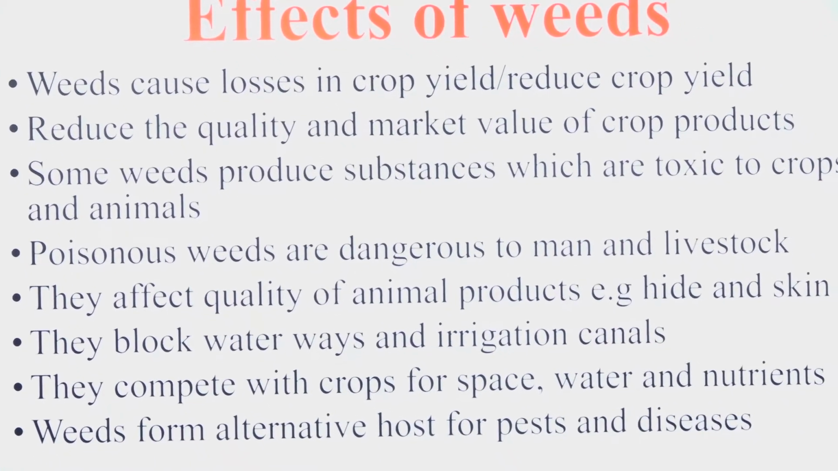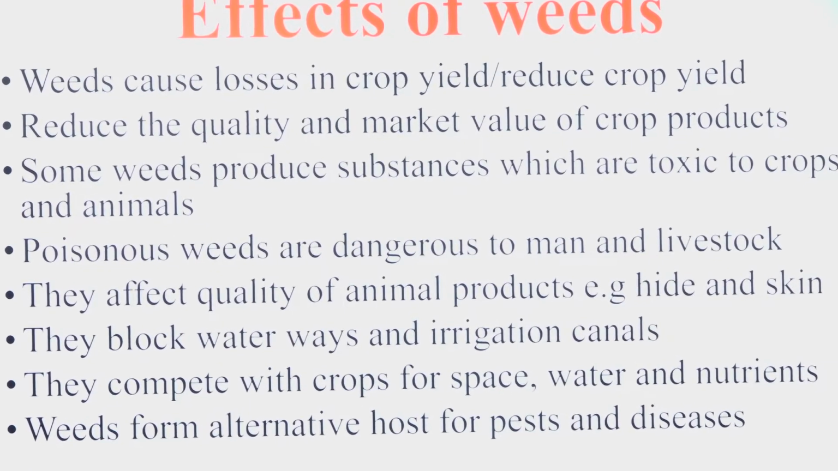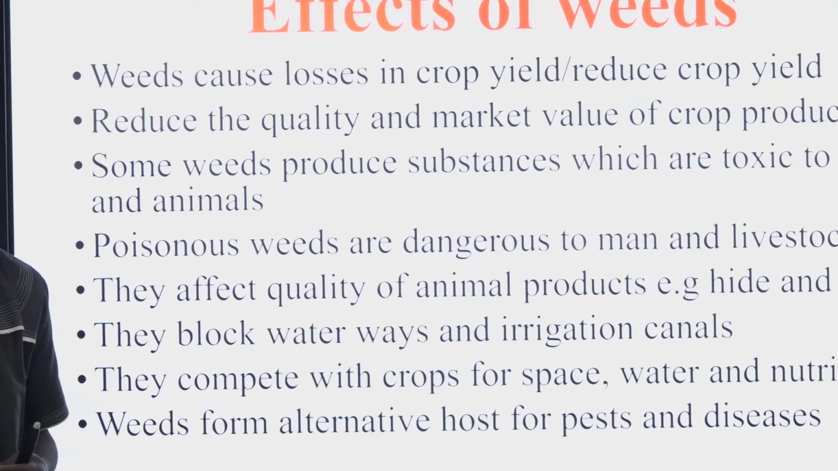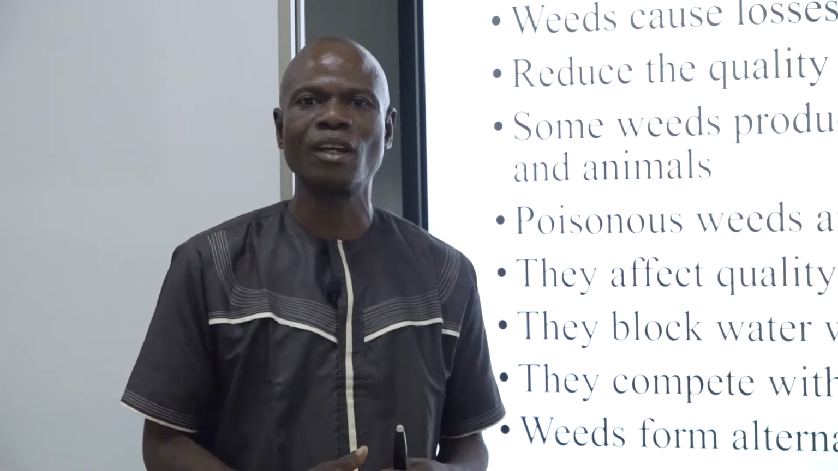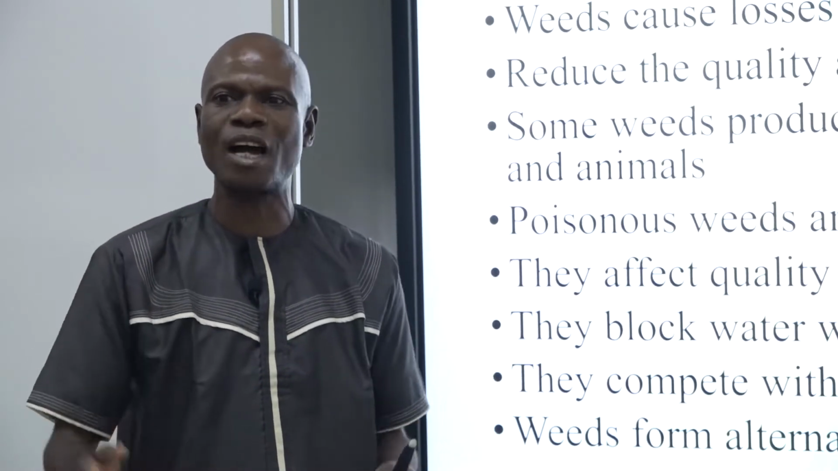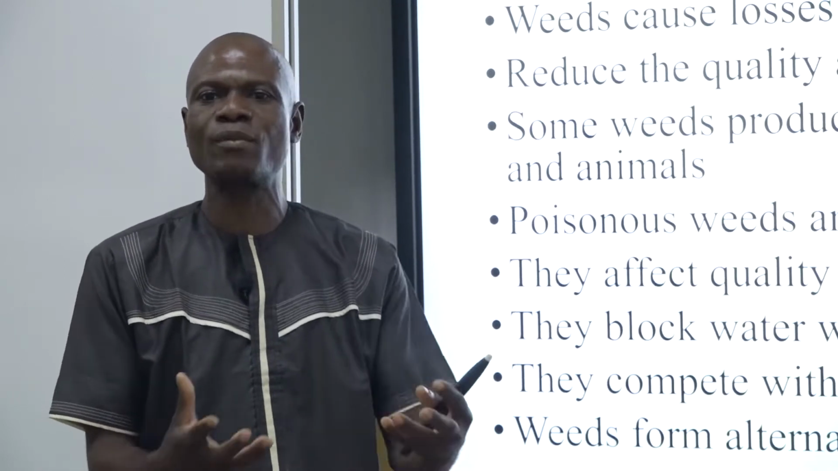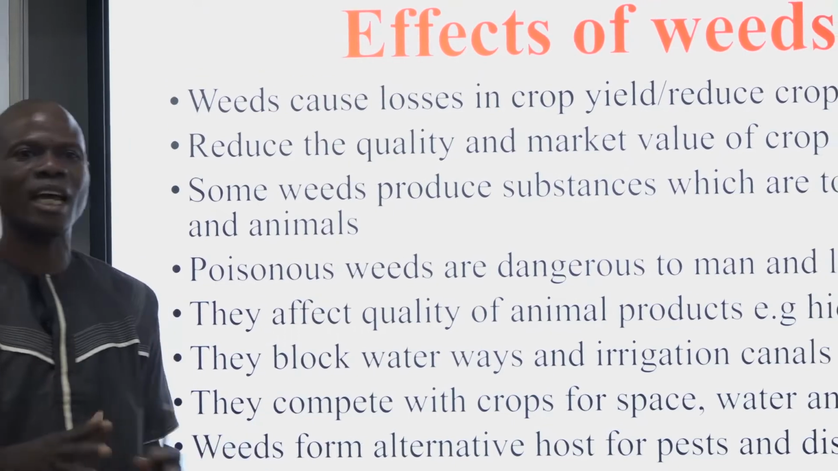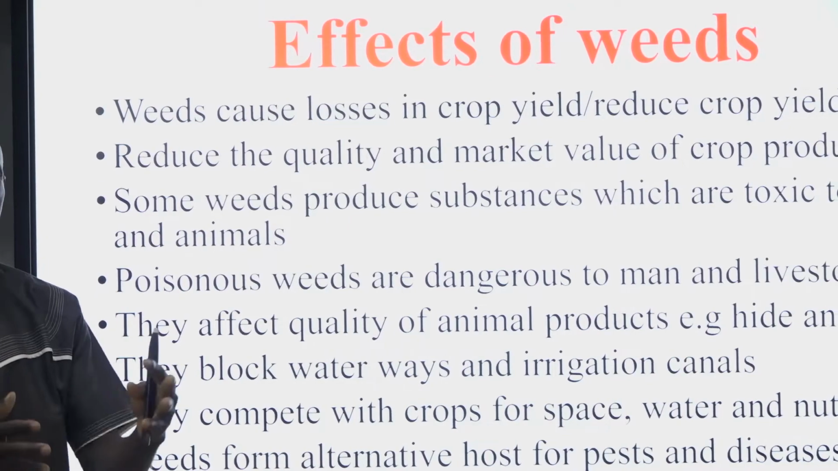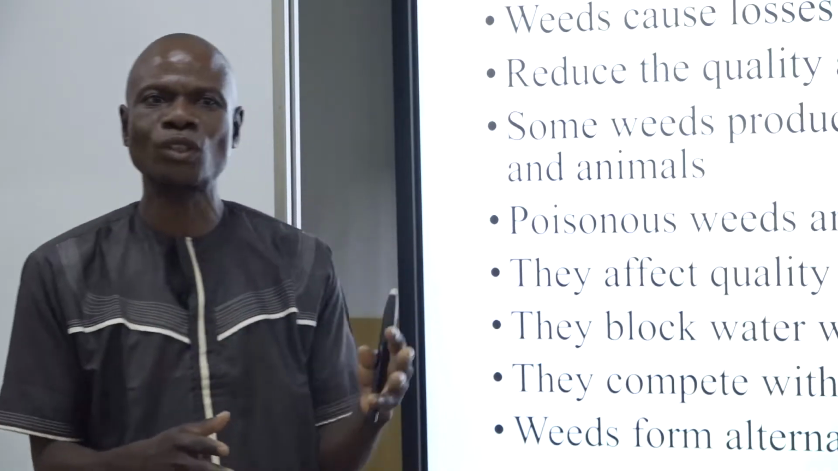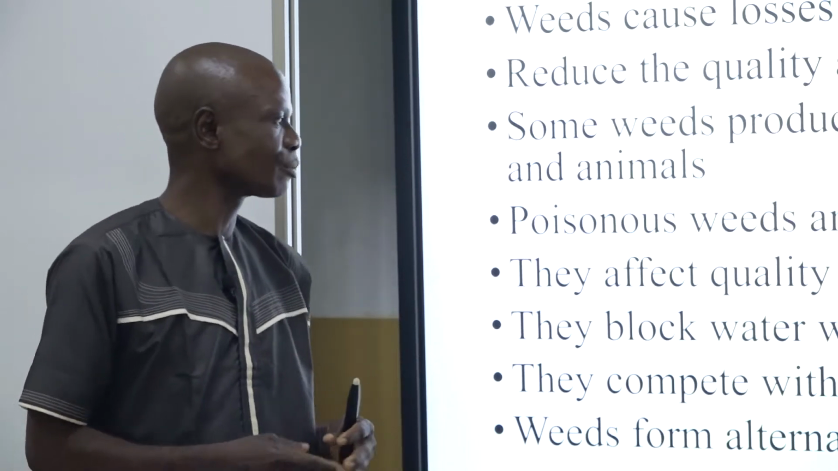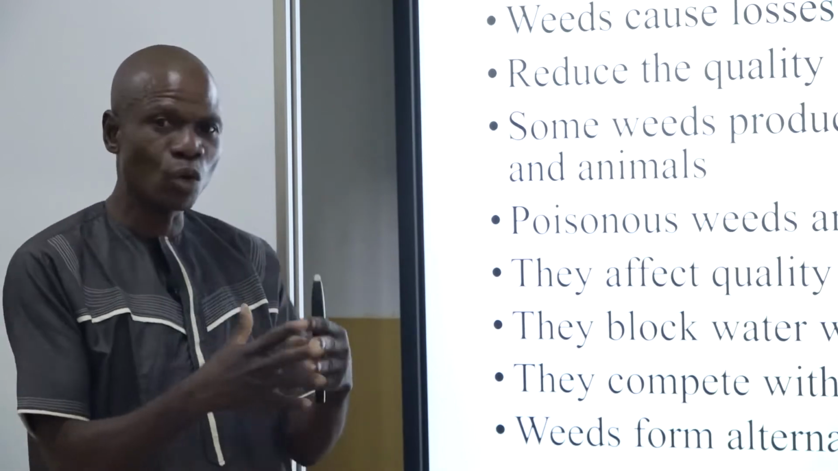Then the next one says they block waterways and irrigation canals. Yes, in our farm, most especially if you are trying to embark on dry season farming, we use what we call irrigation. And with this irrigation, you make some canals or channels that will allow water to go into the farm so that it will wet the ground and the plants will thrive well. But once there are weeds in such a farm, the weeds will block the canals that allow free flow of water, thereby reducing the water that plants are supposed to get from the farm.